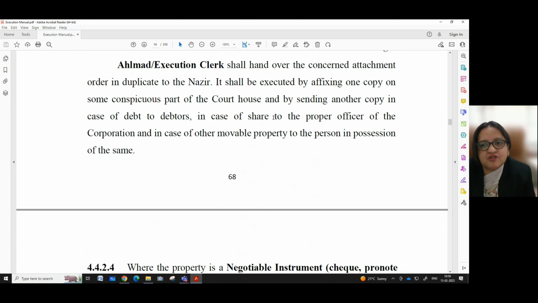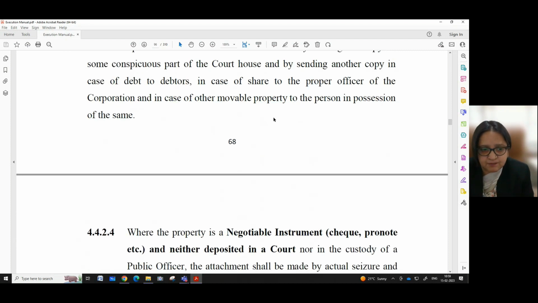It shall be executed by affixing 1 copy on some conspicuous part of the courthouse and by sending another copy in case of debt to debtors, in case of share to the proper officer of the corporation, and in case of other movable property to the person in possession of the same.